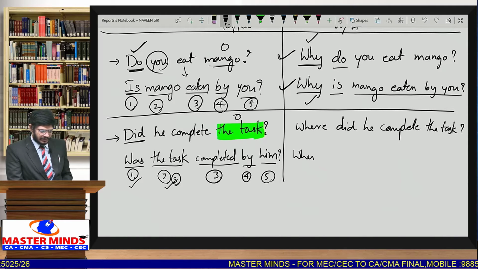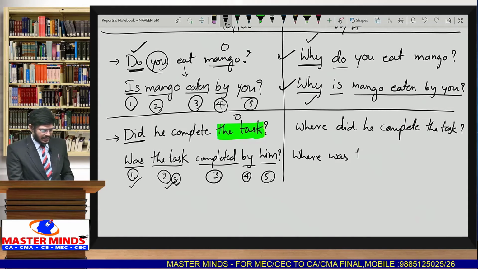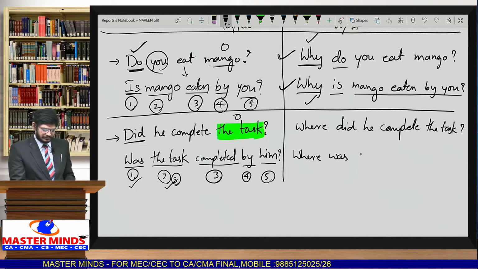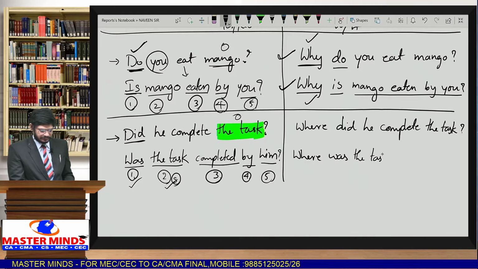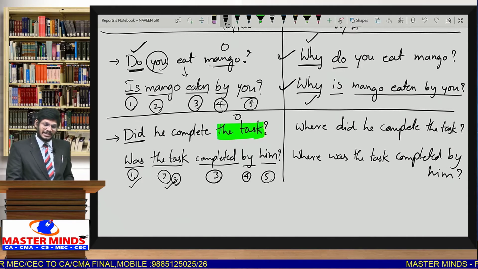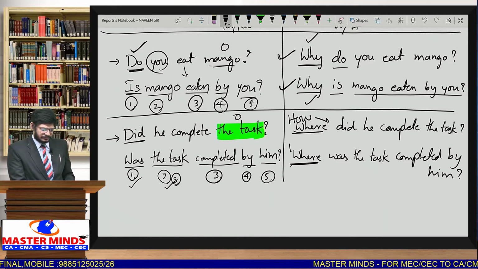The answer can be: where was the task completed by him? Where was the task completed by him? When we use where, we write where here. Suppose you take how did he complete the task, then we write how was the task completed by him.